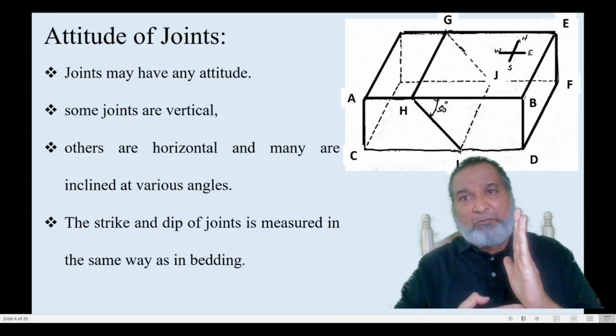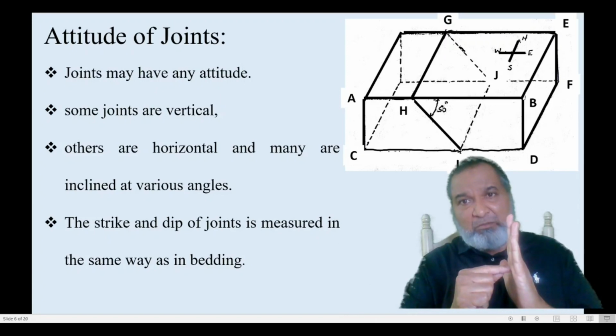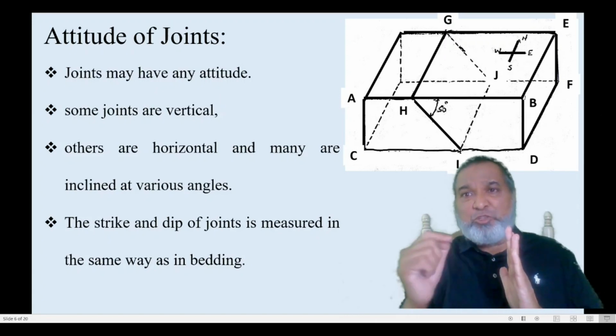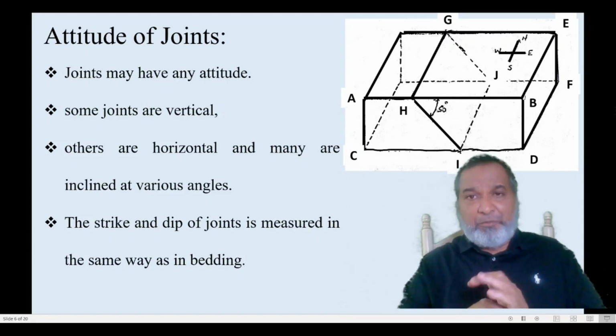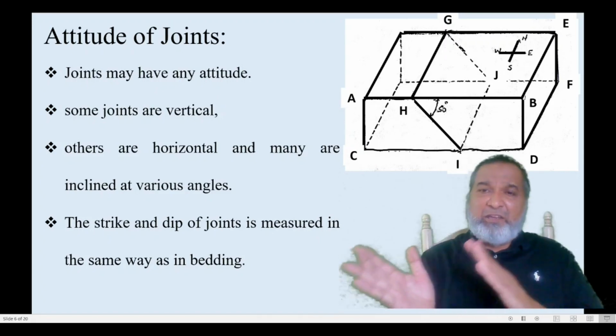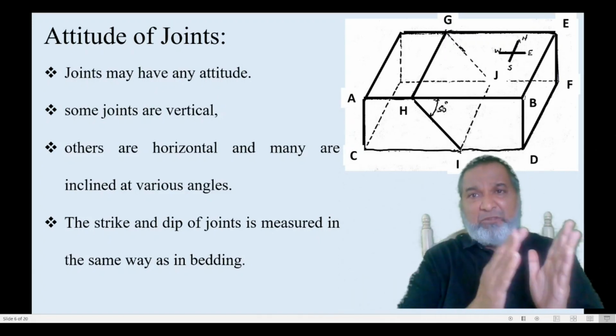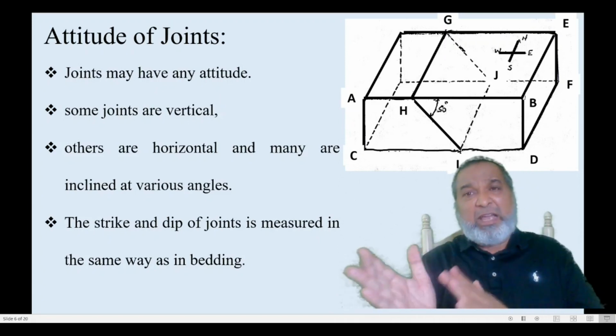Strike will be shown as a line, and a small arrow will be marked over here, and it is perpendicular. That shows you the true dip direction, and that is the 90-degree. If the angle present is between 1 degree and 89, then it is the apparent dip.